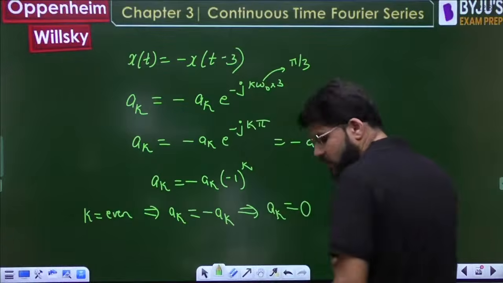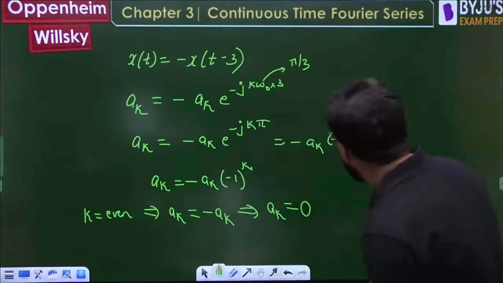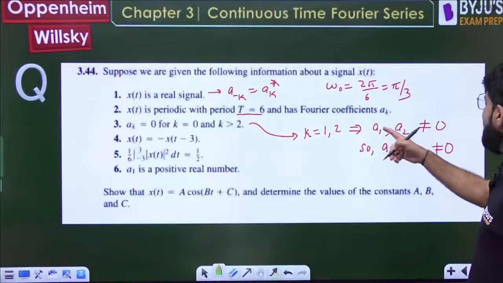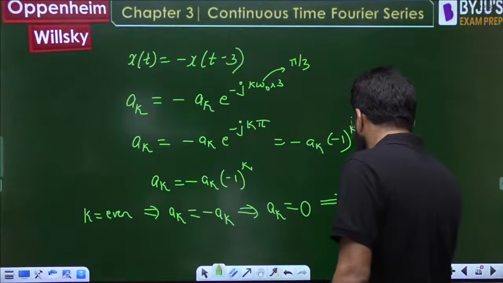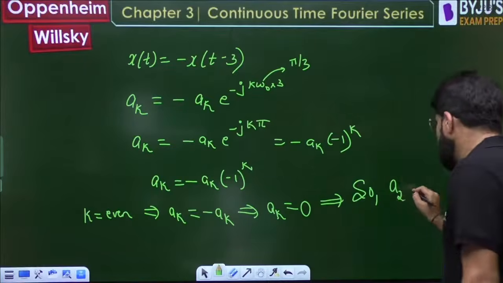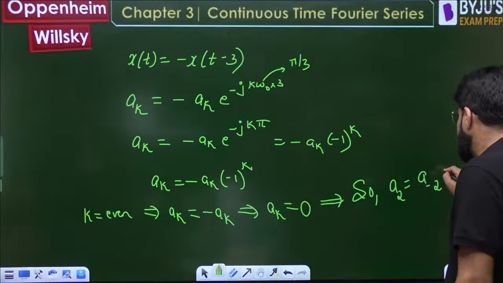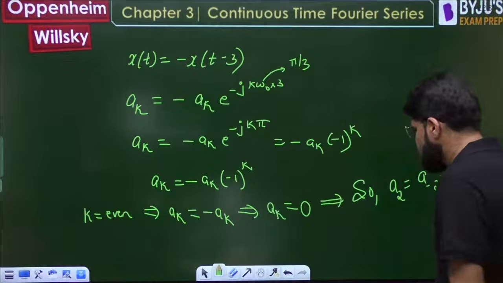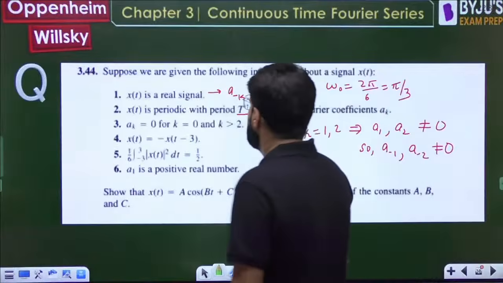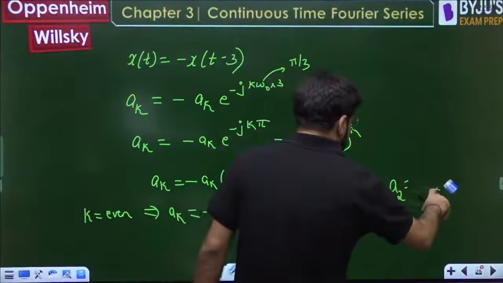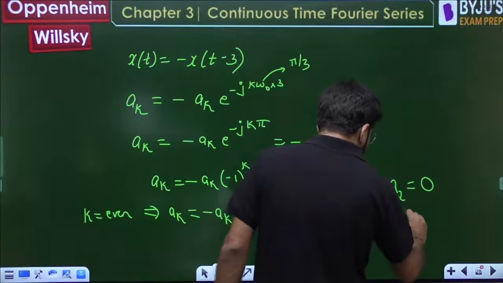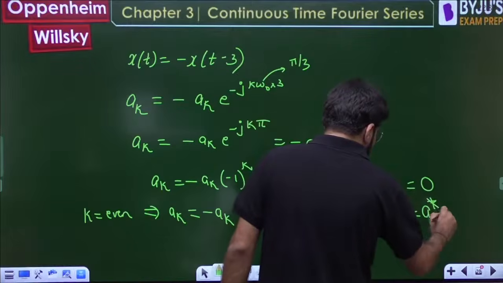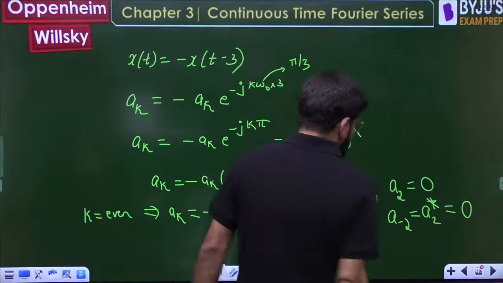Already I told you that only a1, a2 are possible. Out of that, a2 is also 0, so a minus 2, which is a2 conjugate, will also be 0.